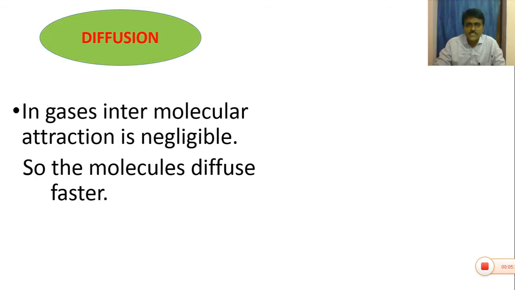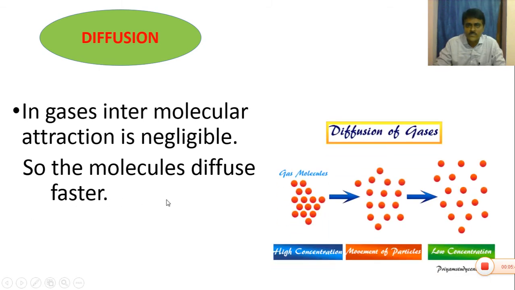In gases, the intermolecular attraction is very low or negligible, so the molecules diffuse faster. In gas molecules, you see the diagram. This is a higher concentration. These gas molecules are very near.